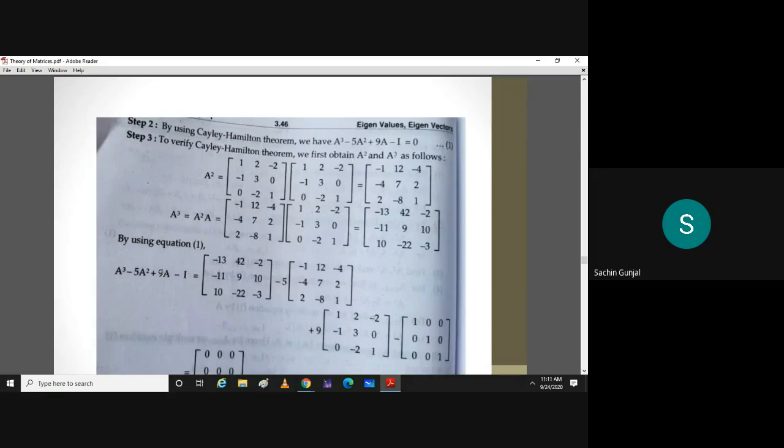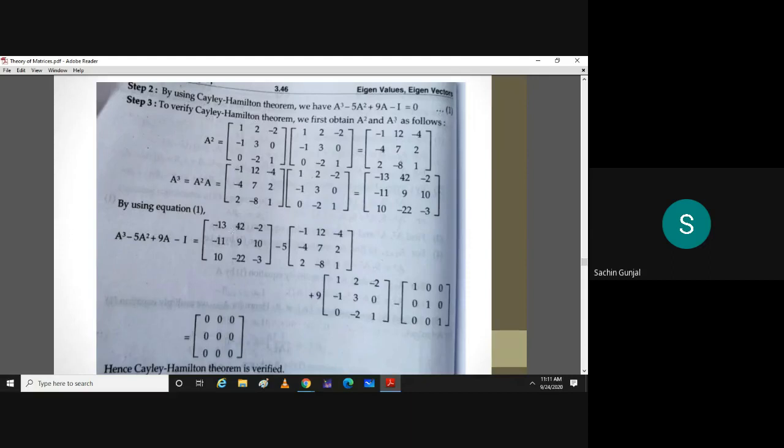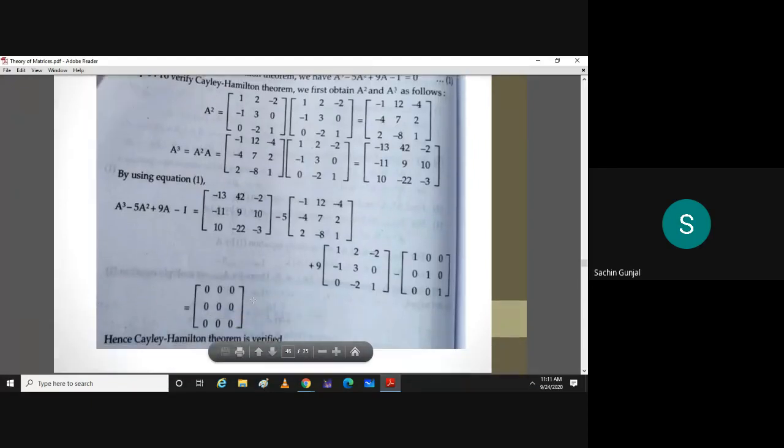Now substitute these values in this expression: A cube minus 5A square plus 9A minus identity. Now you can check that this whole calculation turns out to be a null matrix of size 3. Minus 13, then plus 5, plus 9, minus 1, so that becomes 0. 5 plus 14 minus 1, that is 13. Minus 13 plus 13, 0. Likewise, you can check each entry, you will get null matrix. So here the verification ends.